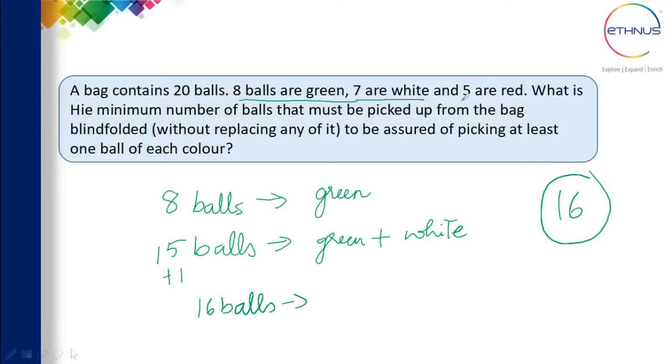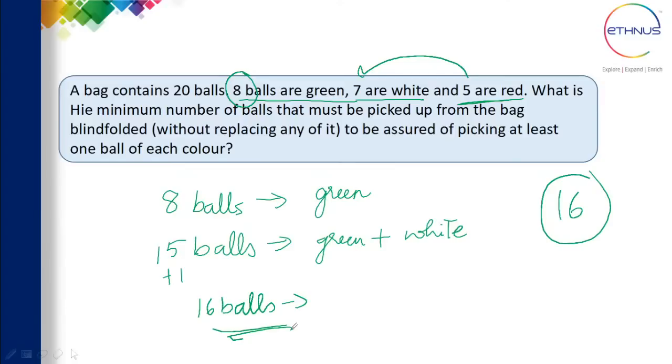I cannot start from the 5 red balls. It could be 5 red balls or 5 white balls or 5 green balls. If I add 5 plus 7, that is 12 balls, it could have 7 white or 5 red, or it could have 7 green or 5 red. So always start from the larger number of balls, then go on adding, and from the minimum one, take one ball. That will give you the answer. So 16 balls is the correct answer for this problem.